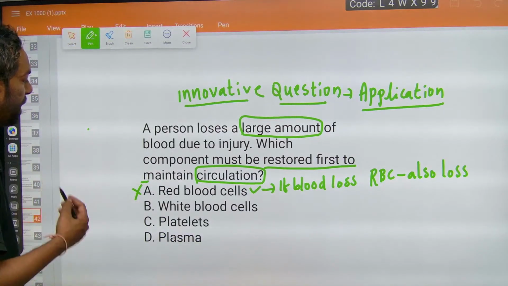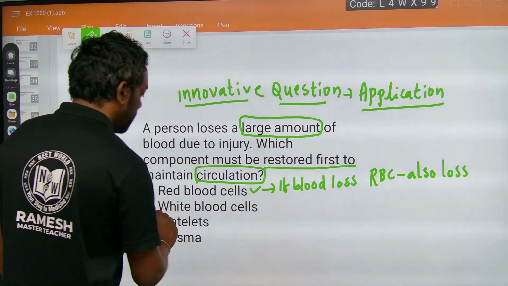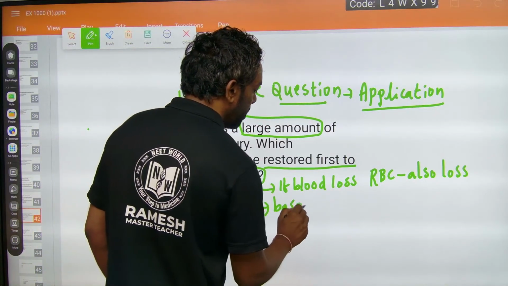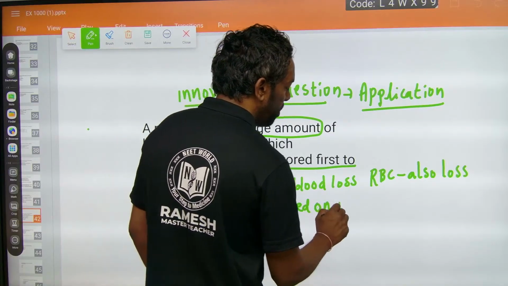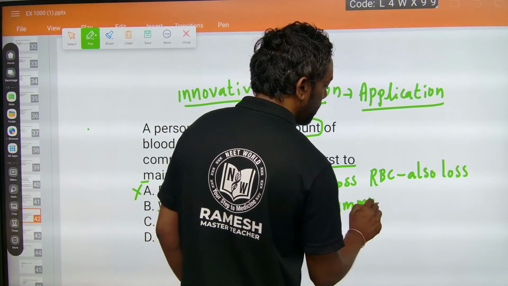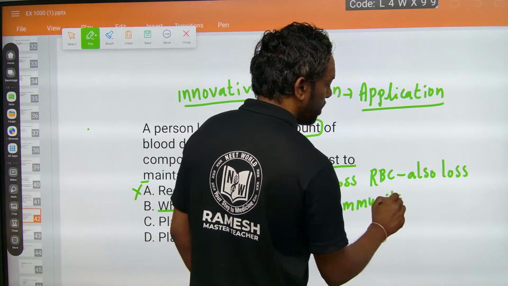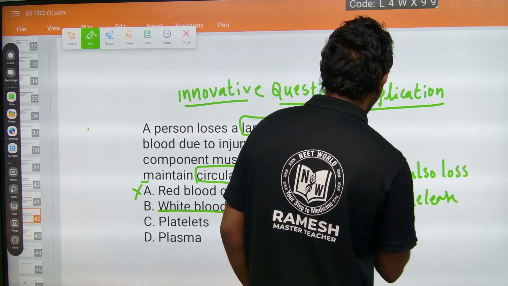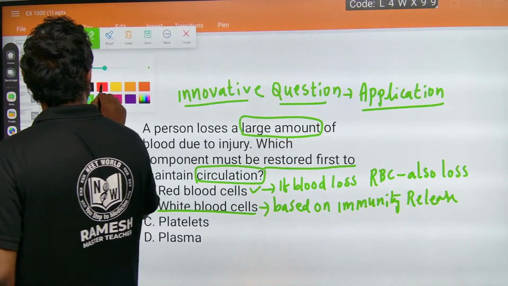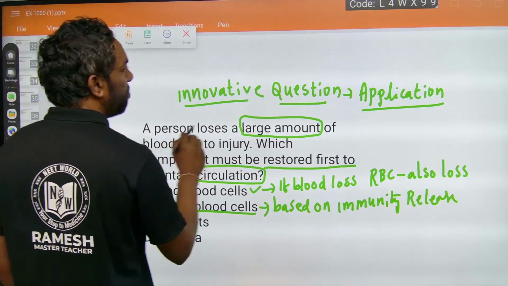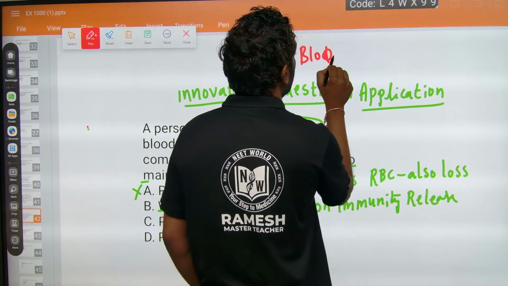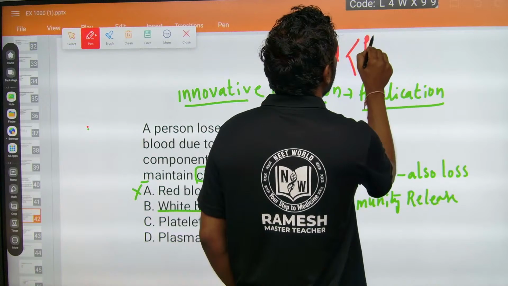Obviously, white blood cells are based on immunity. And the composition of the blood, if we come to that, blood plasma